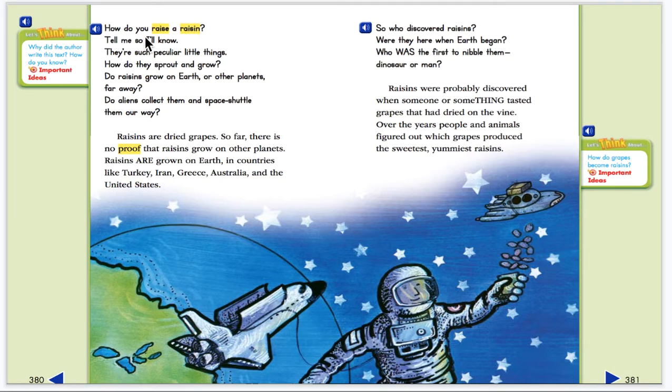How do you raise a raisin? Tell me so I'll know. They're such peculiar little things. How do they sprout and grow? Do raisins grow on Earth or other planets far away? Do aliens collect them and space shuttle them our way?